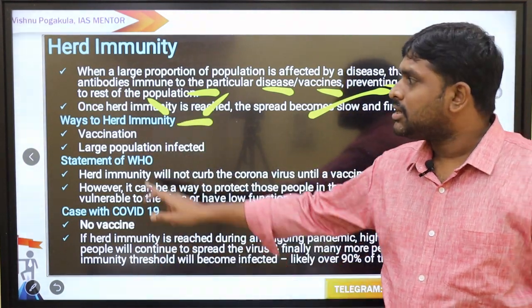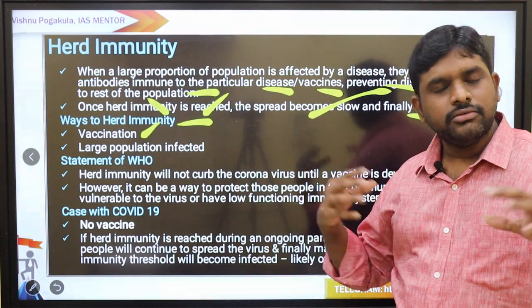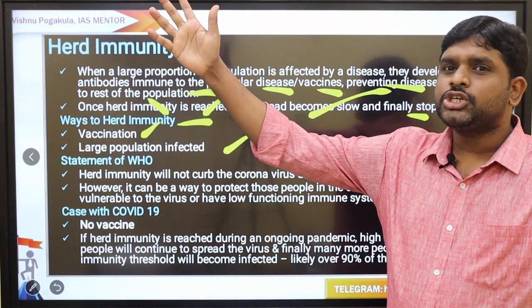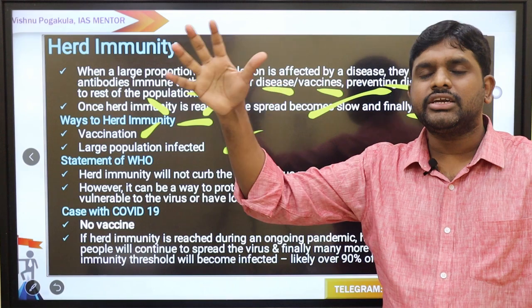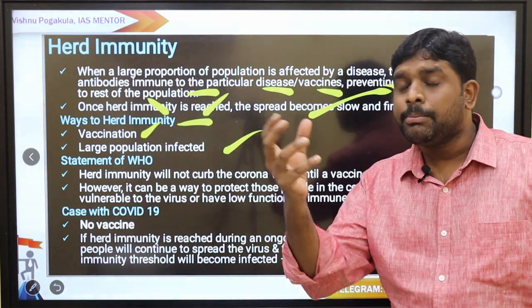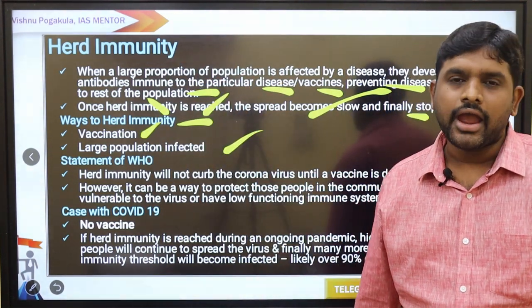How to control this? Vaccination. If we had a vaccination, we can control it. Or else, when a large section of people are getting affected, it will not spread, hence it will be limited among the population. Hence the people themselves naturally generate the antibodies.